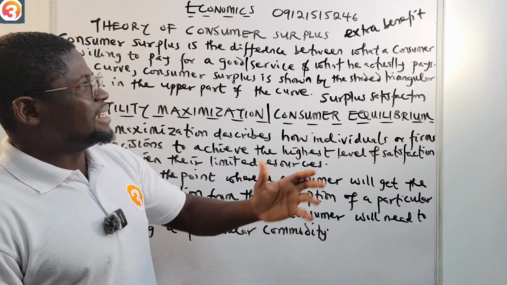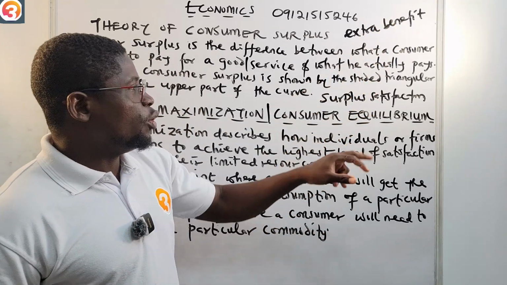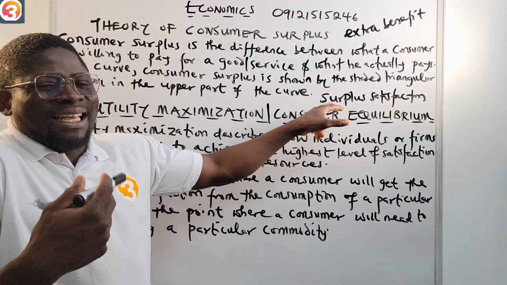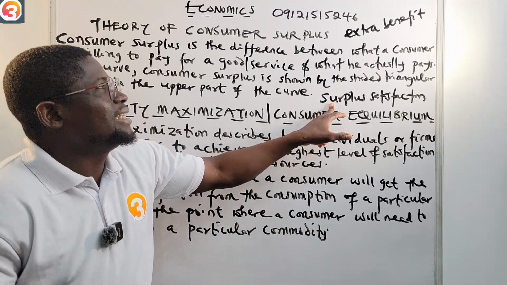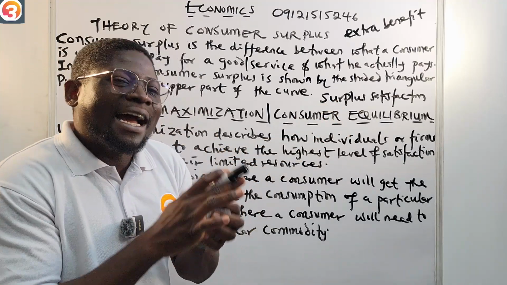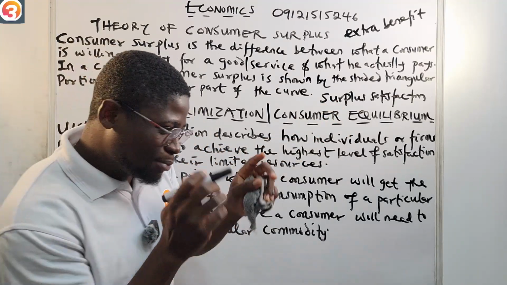So we call it an extra benefit or surplus satisfaction that a consumer gains from purchasing a product at a lower price. I will explain what I mean.